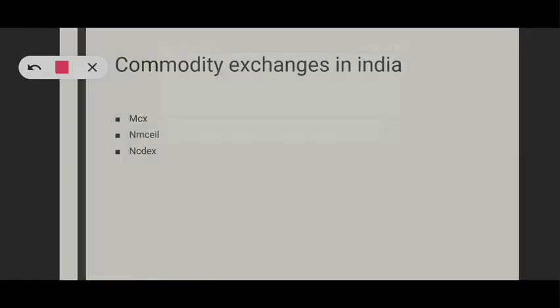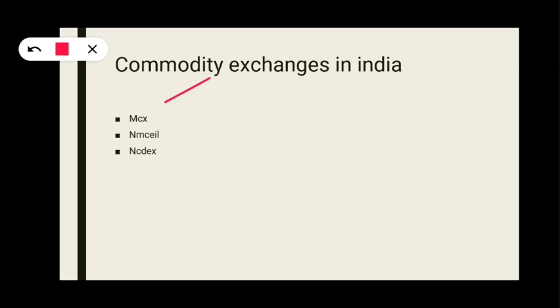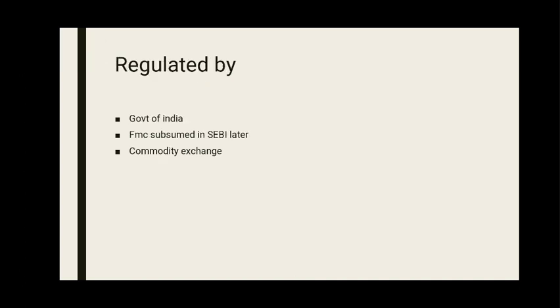So, what are the commodity exchanges in India? First, we have seen MCX, which is nothing but the Multi Commodity Exchange. Next, NMCEIL, the National Multi Commodity Exchange of India Limited, and NCDEX, the National Commodity and Derivatives Exchange Limited. These are the commodity exchanges in India.